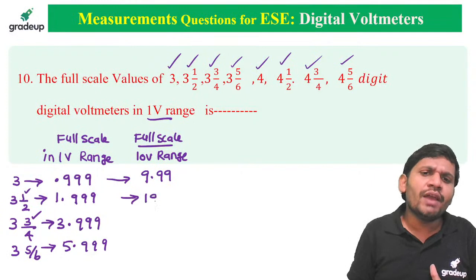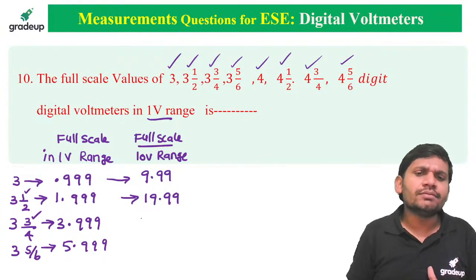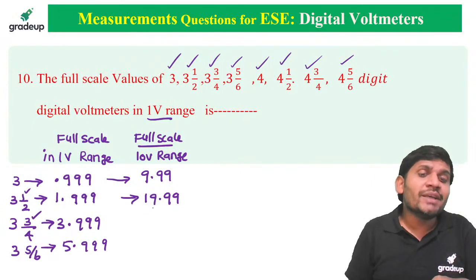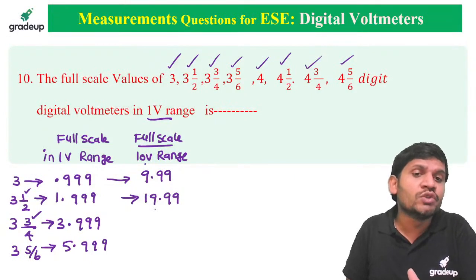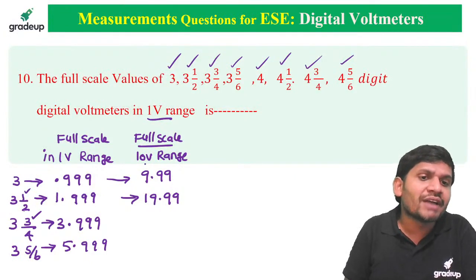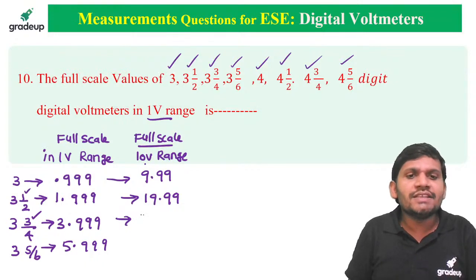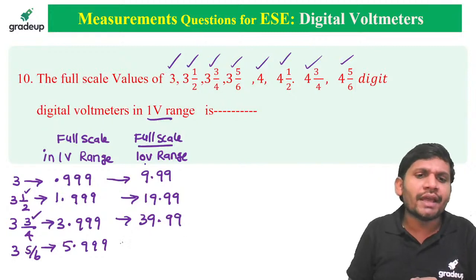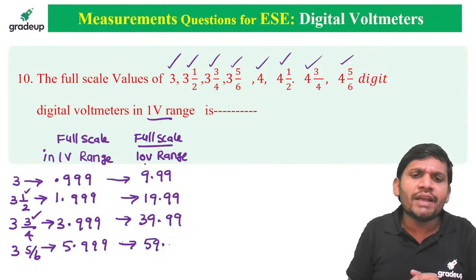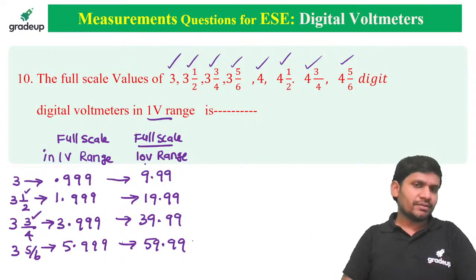What is the full scale value? 19.99. In the 10 volts range it measures 19.99. Why, sir, in the 10 volts range does it measure 19 volts? Because it is multiplication by a factor of 2. That is the meaning. This one is 39.99, with the decimal point just shifted to the right. This is 59.99 it can measure. This is the meaning. Yes, friends, please concentrate.